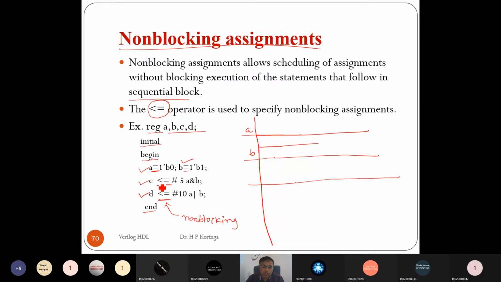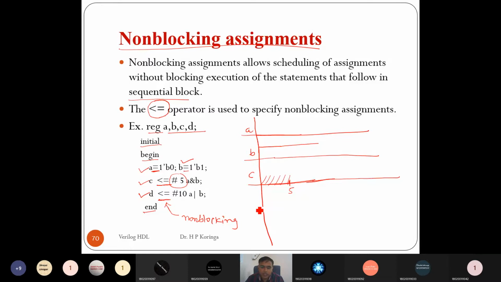So C also runs in parallel. C here has a delay of 5. So after the 5 time unit, it is assigned C is equal to A and B, which is equal to 0. So after the 5 time unit, we'll get the value in C.